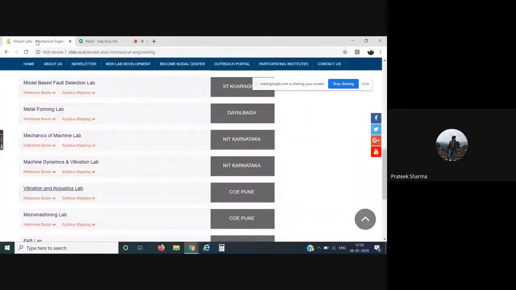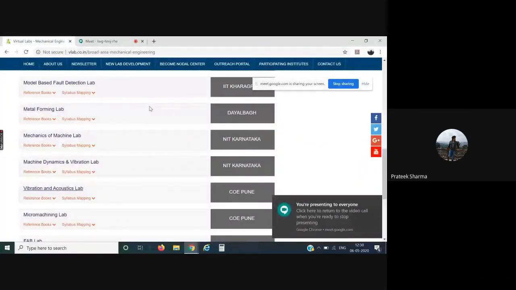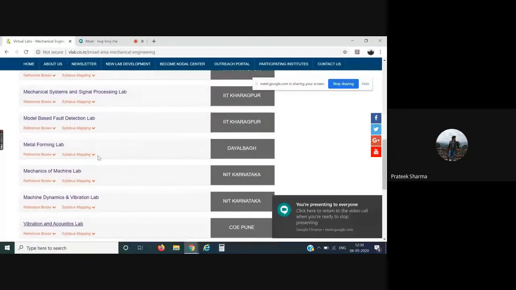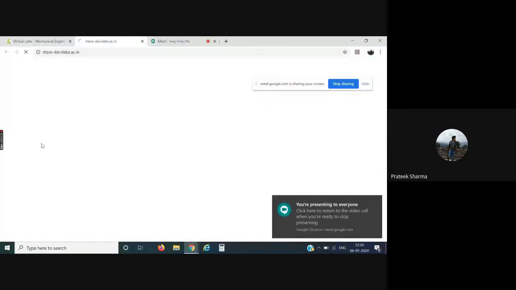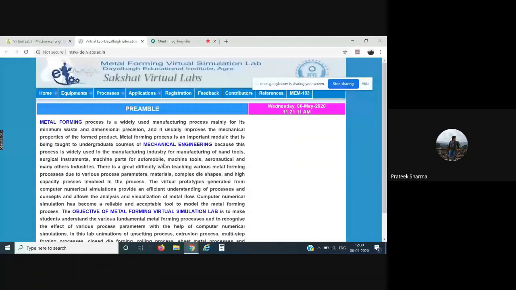Now come to this metal forming lab. This particular lab is very important from the point of view of the mechanical engineering discipline, because there are various processes and you need to make sure that the student understands and is able to visualize those particular processes.